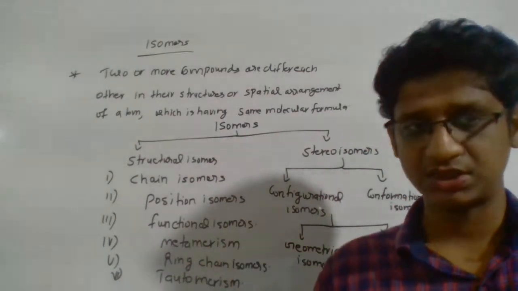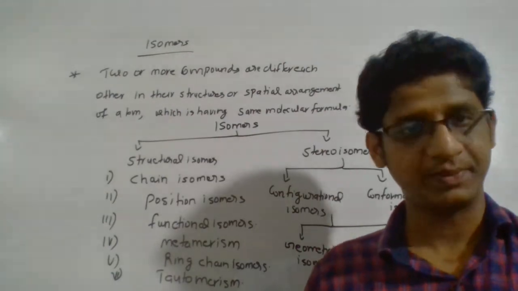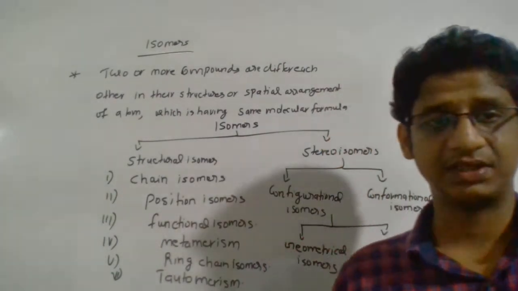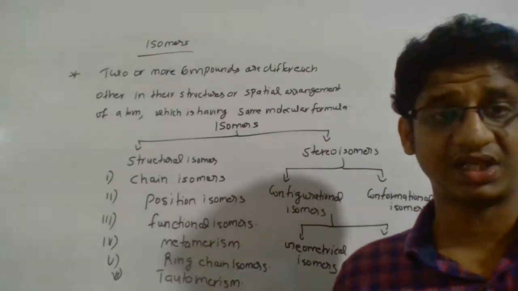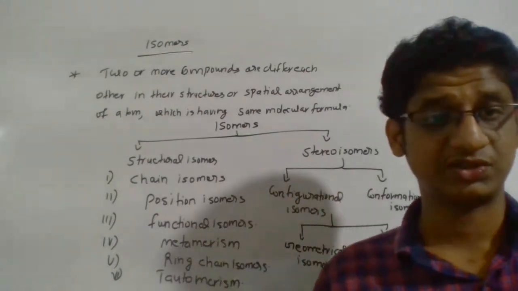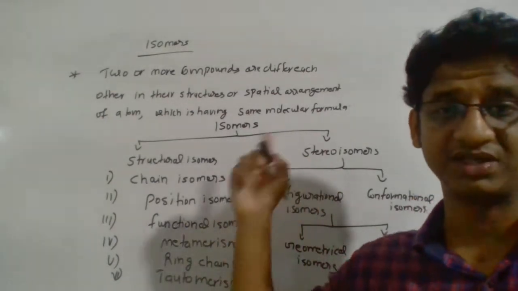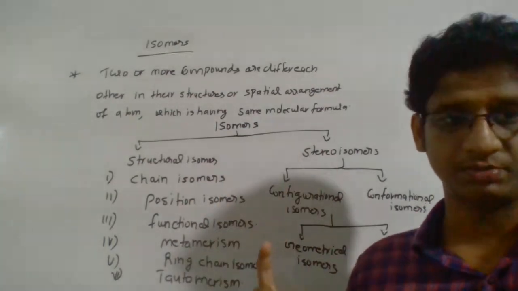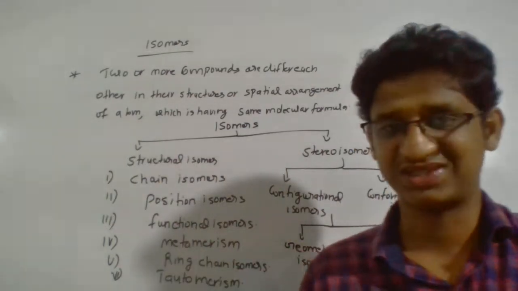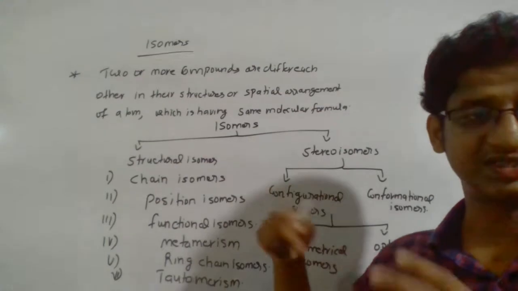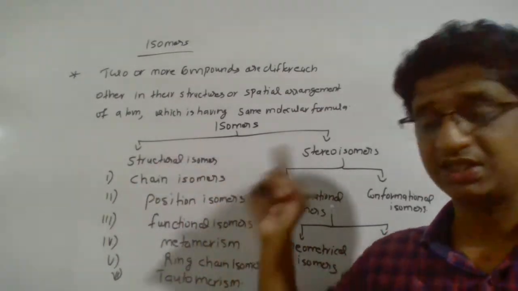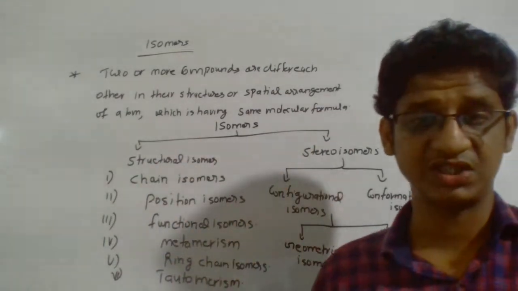Structural isomers means the difference will be in their structures, and if the difference is in the spatial arrangement, that we call stereoisomers. So basically we have to discuss more about stereoisomers. There is plenty to discuss, so we will discuss that in the next class. Today we will discuss more about the structural isomers.